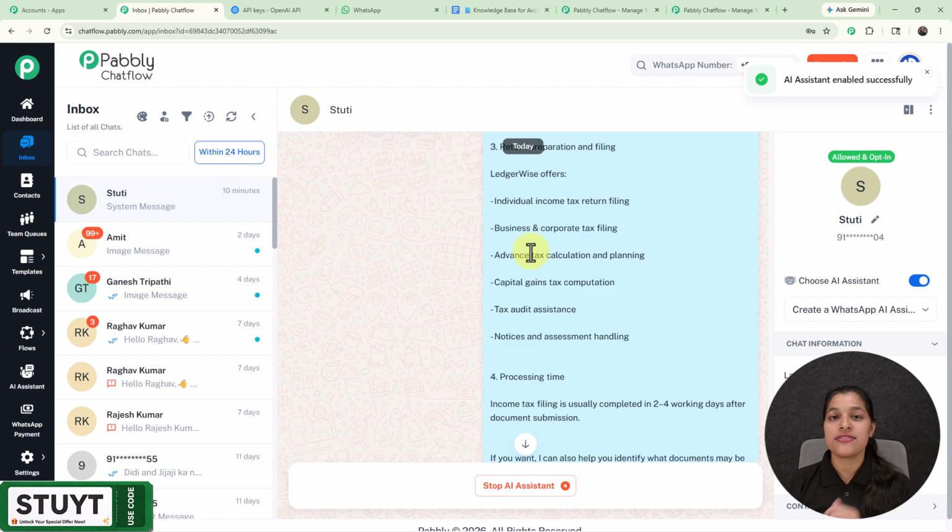So now you have seen the process of creating this amazing AI assistant, which is going to eliminate all your manual messaging to your customers, because this is going to handle all the conversations between you and your customers. And now you can just focus on growth of your business instead of these manual tasks.